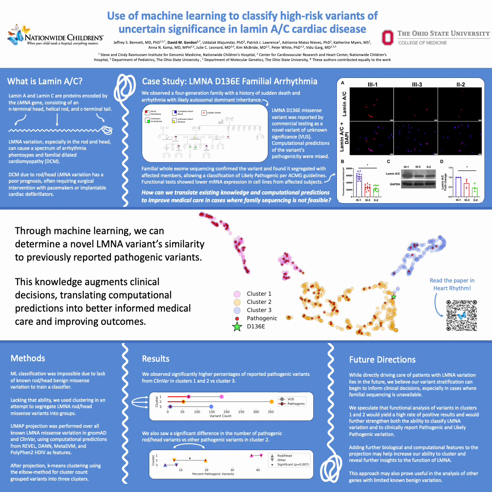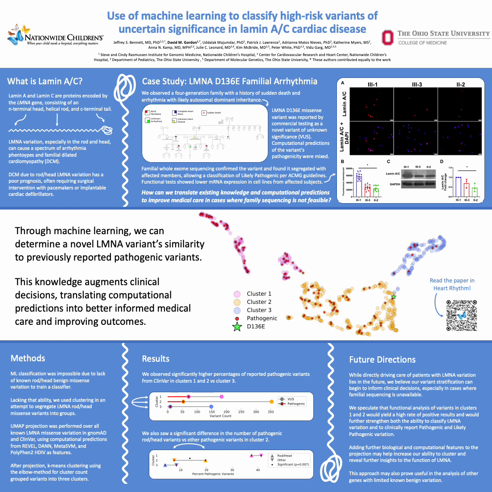So lacking the ability to train a classifier, we decided to use clustering in an attempt to segregate LMNA rod and head missense variants into groups. We used UMAP projection over all known LMNA missense variation in gnomAD and ClinVar using computational predictions from REVEL, DAN, MetaSVM, and PolyPhen2 HDiv as our features. After projection, we used k-means clustering using the elbow method for cluster count and grouped the variants into 3 clusters.